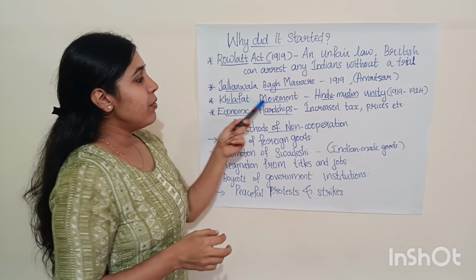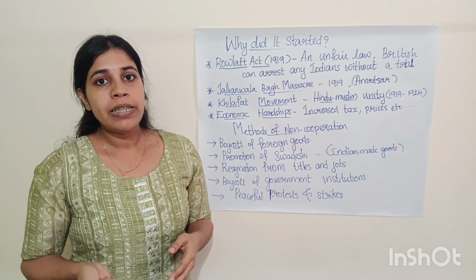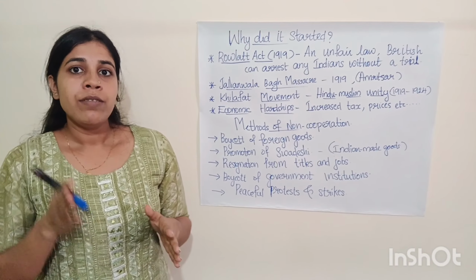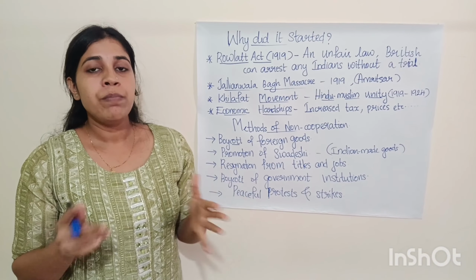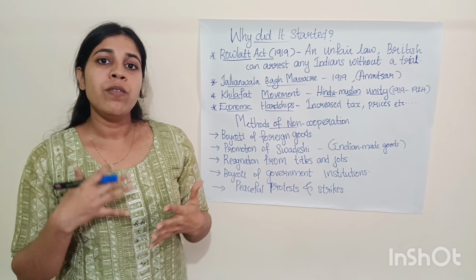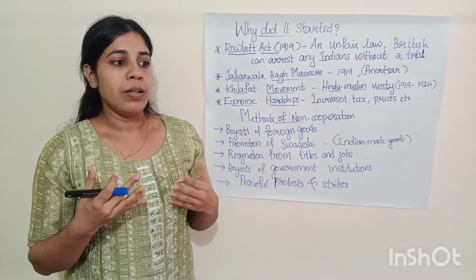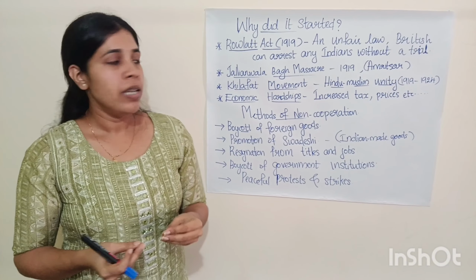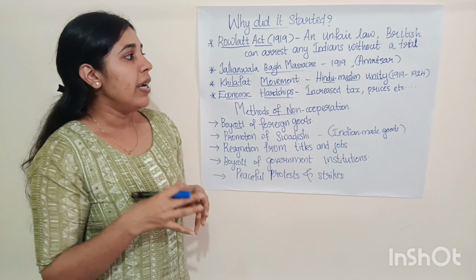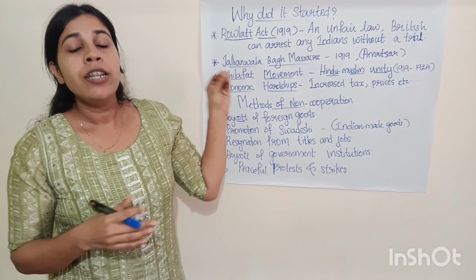The next point is the Khilafat movement. The Khilafat movement was started by the Ali brothers, mainly Muhammad Ali and Shaukat Ali, in the year 1919. We know that 1914 to 1918 was the period of the First World War. In the First World War, Turkey was defeated and the British followed a very harsh treatment towards the Turkish Sultan, which made the Indian Muslims very upset. This movement tried to unite Hindus and Muslims together under a common cause against the British rule, when Mahatma Gandhi linked it with the non-cooperation movement.